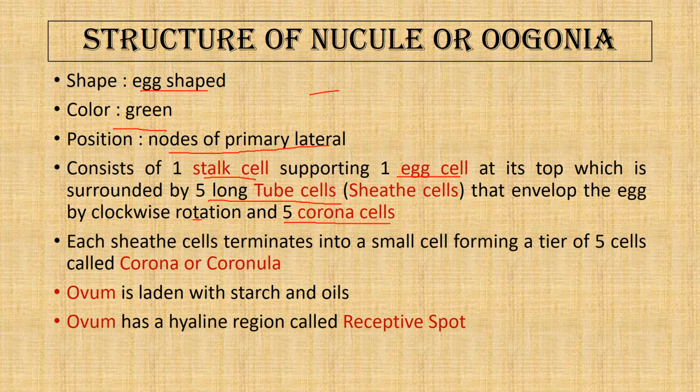This ovum is laden with starch and oils, and it has a receptive spot where the fusion occurs. At the time of fertilization, the corona cells split, and certain gaps are produced, and through these gaps the antherozoid of Chara swims to the ovum.